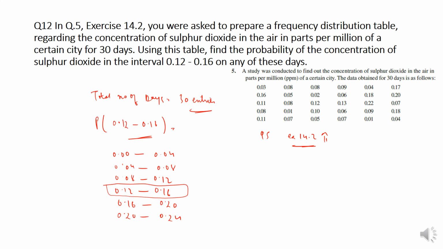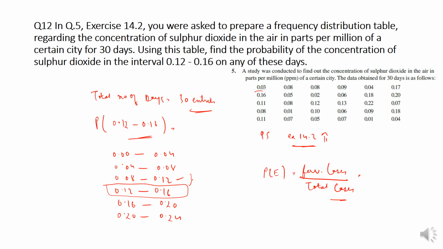What I want you to know is about this interval. The probability of an event E is defined as favorable cases by total cases. Here it is 0.08 to 0.12 and this is 0.12 to 0.16, so 0.12 has already come. Now we want favorable cases for 0.12 to 0.16.